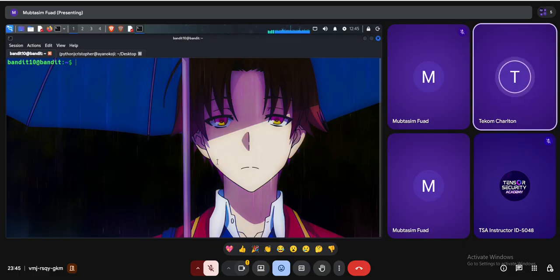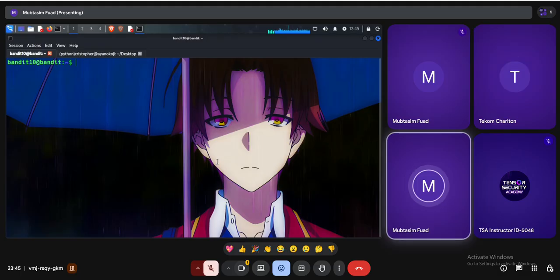Okay. First of all, let me show you. This is the find command. The find command is used to find a file or directory in the whole system. I can find any kind of file or directory using the find command. So first of all, let's use find. Then slash. This means I'm specifying the location where I have to find that file.